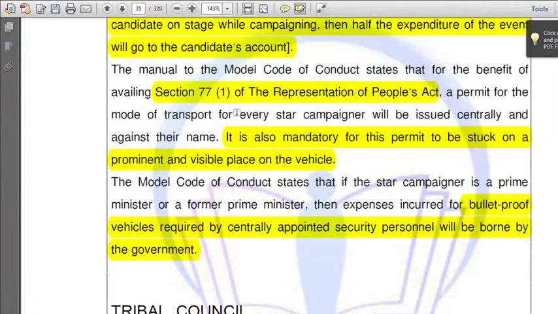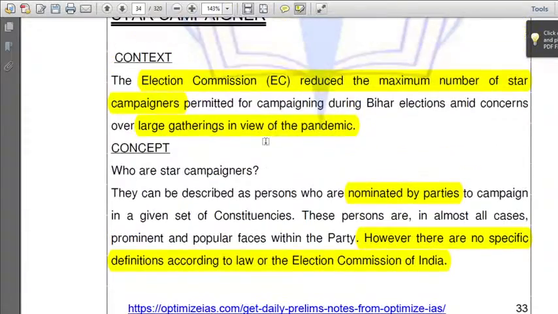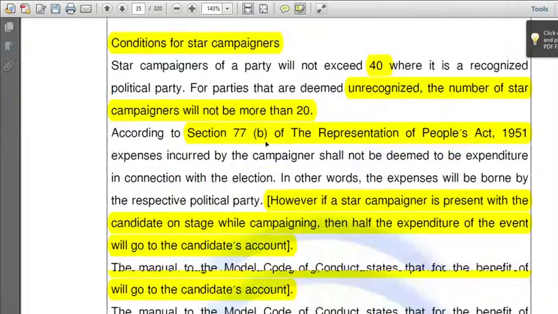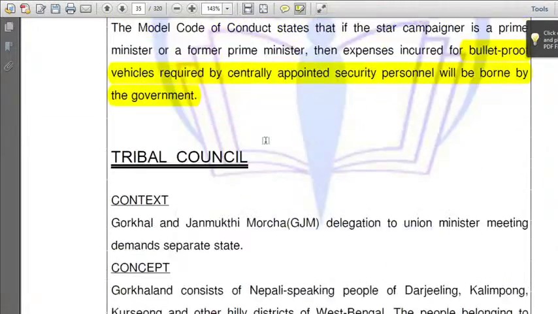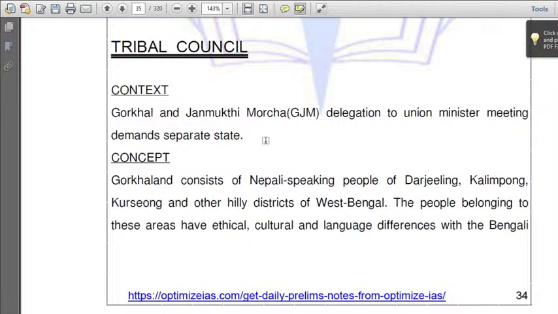UPSC can frame questions from any part of the syllabus. Be thorough with the preparation, dig deep into any topic. And how to remember anything? Take an example of yourself sitting in the woods of those topics, and you can remember that. Okay, I will conduct a session soon on how to remember anything and everything under the sky with easy techniques. Okay, so now let us look at the tribal council.